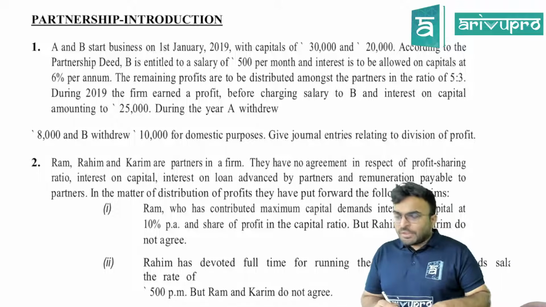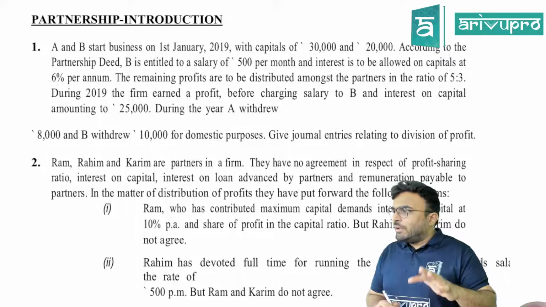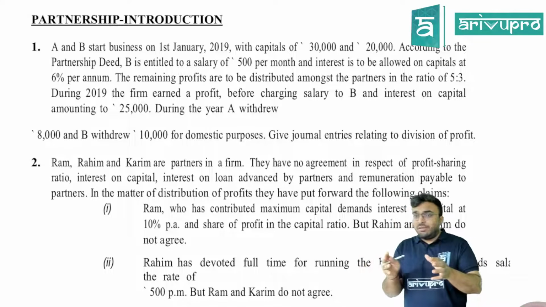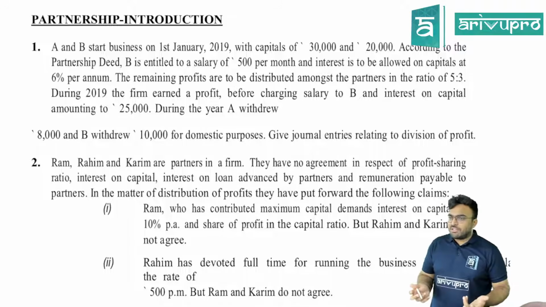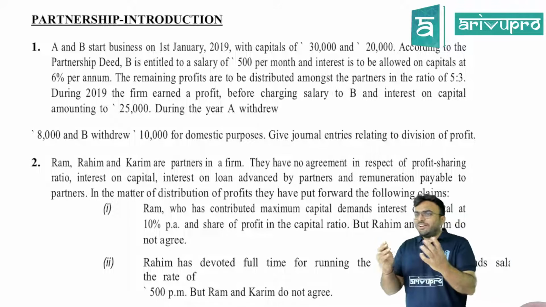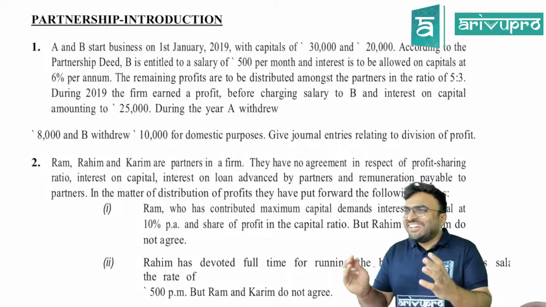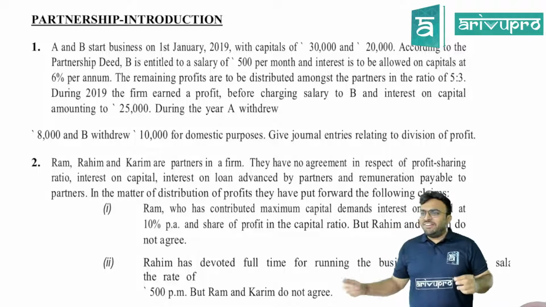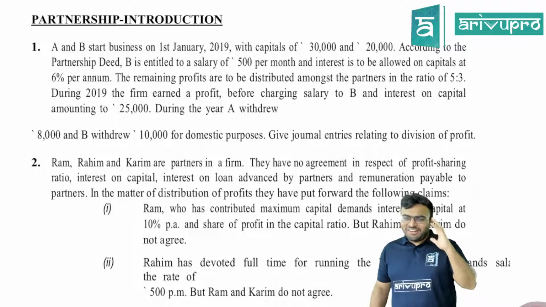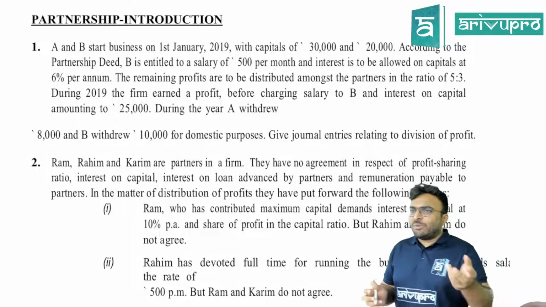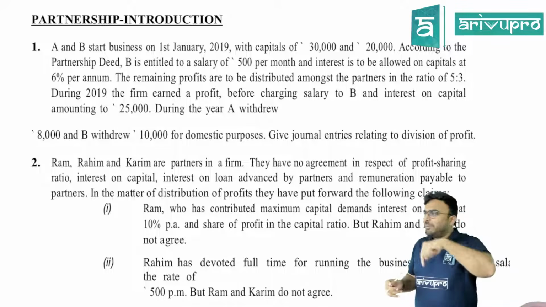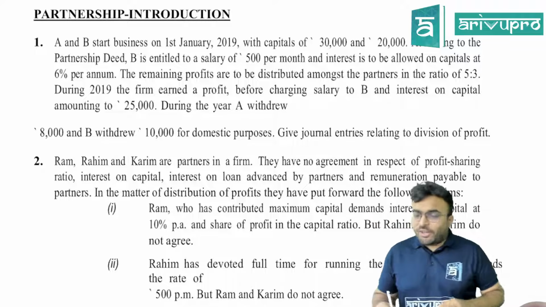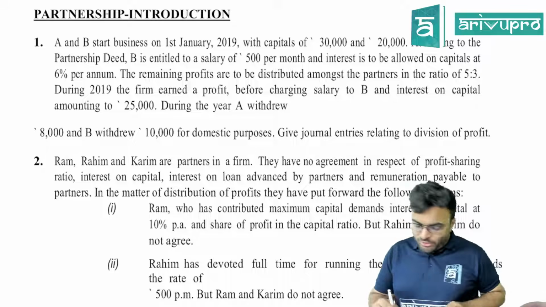It's good. Here you can't do it because partnership, admission is something else, retirement is something else, death is something else. You can't merge all three. You can, but such in-depth questions, you don't ask. When retirement and admission come together, our world shakes. If at all they tell one partner retired, his son was admitted and his son died, now you are going to be in trouble. Such things can happen. There are questions where one partner retires and his son is admitted as partner. Those questions are there. Okay, we'll see how it goes. What can be asked, that also we will do.